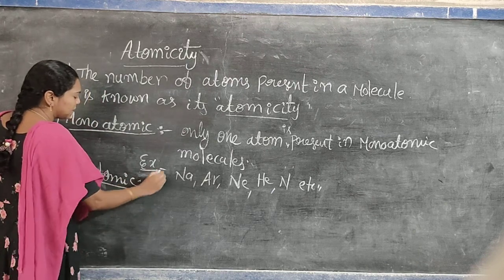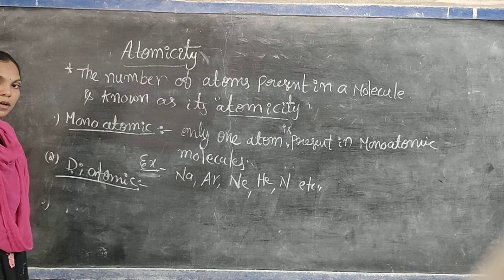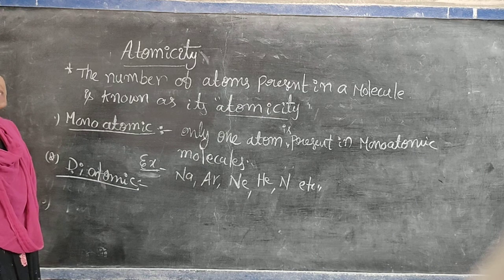Next, diatomic molecules. Diatomic molecules are nothing but the molecules which contain two atoms, either the same atoms or different types of atoms.